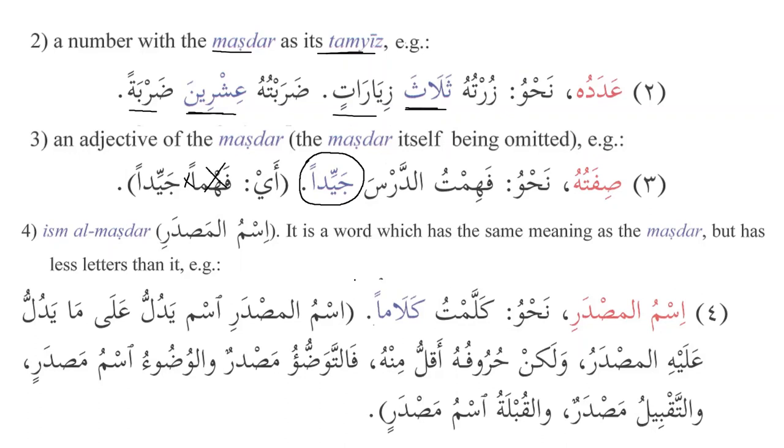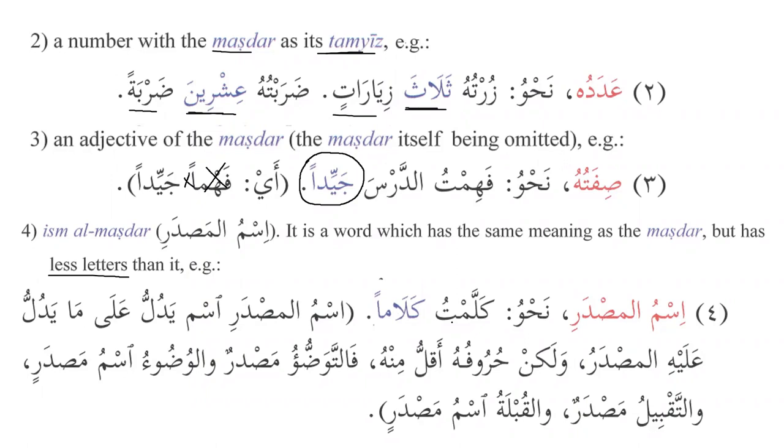Then the fourth one is very important, and I think we are learning about it for the first time, which is called ismul masdar. We discussed it at the beginning of the previous lesson, and now we will have more information about it. What is basically ismul masdar? It is a word which has the same meaning as the masdar, but has fewer letters than it. They will have the same root letters, but the only difference is that ismul masdar has fewer letters than the word or the verb itself.